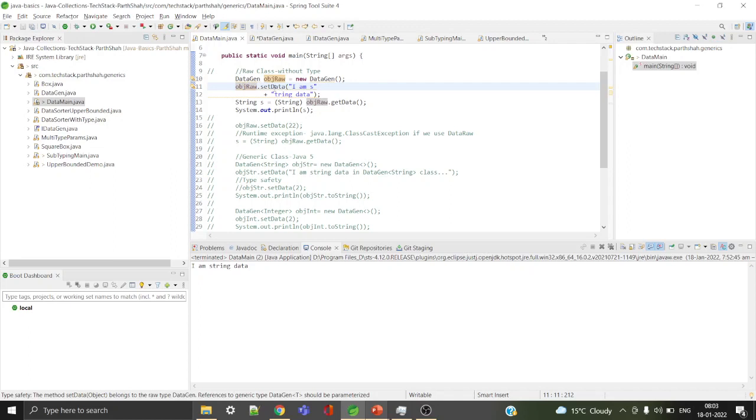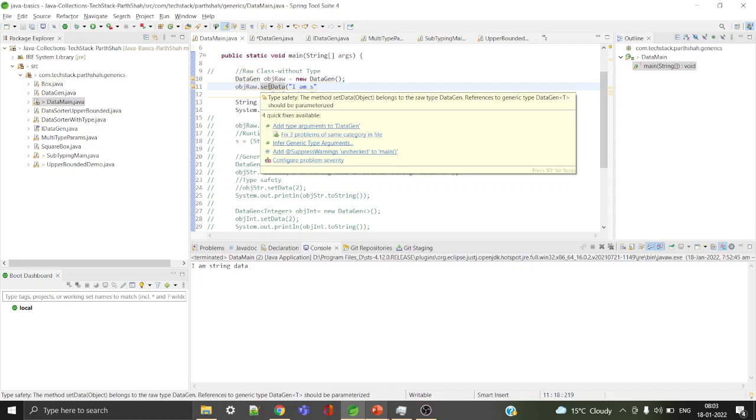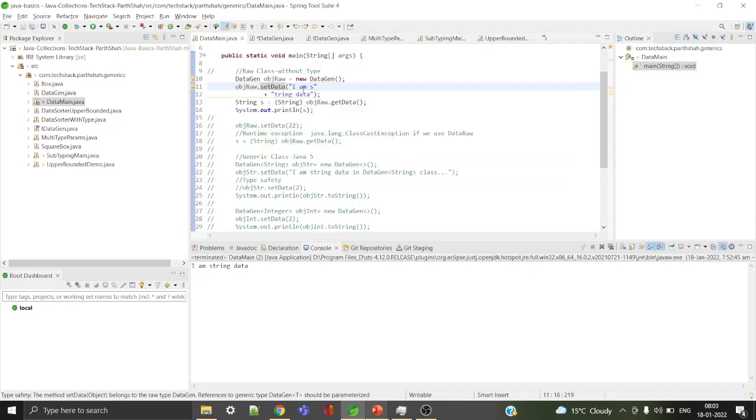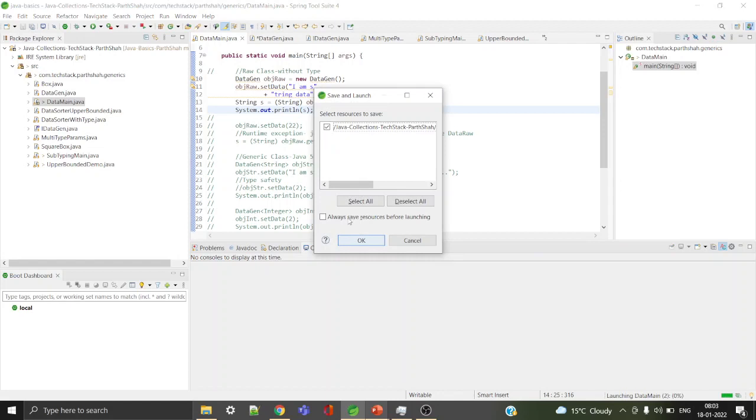I have created a DataGen object, and then I have just set the value as a string. While returning the value I am casting it back to String, and I'm just printing it. So let's run the code. Always save the resource before launching.